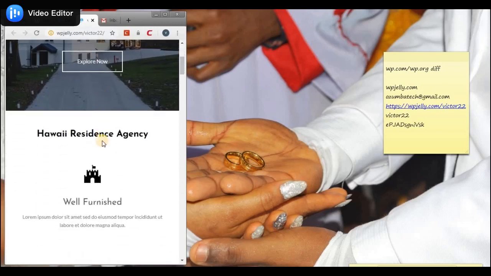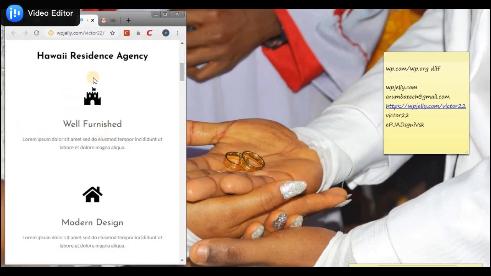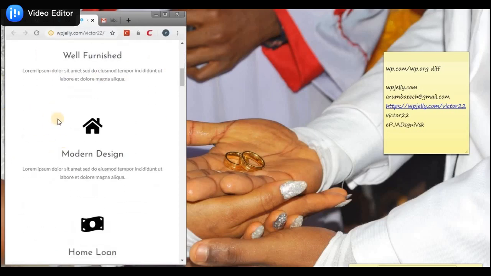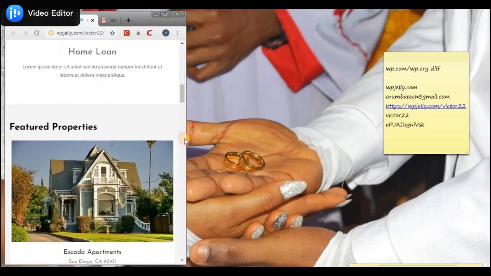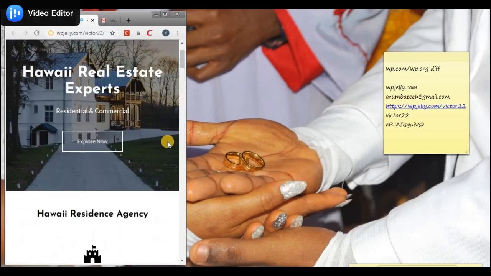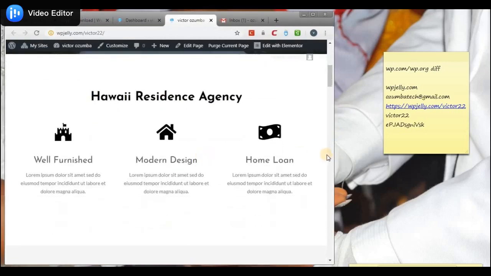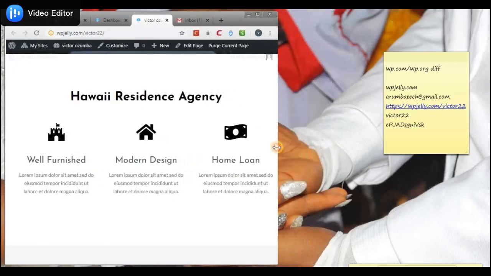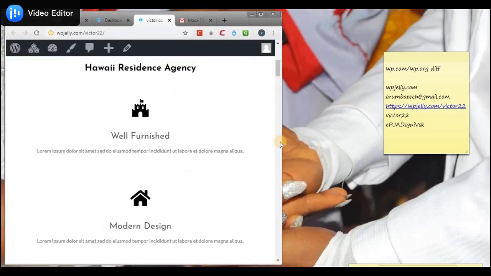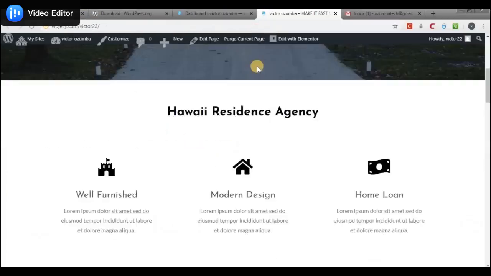And if you noticed, this particular block was 3 before, when I was on the desktop view, but now on the mobile view, as we are dragging it closer, it's changing view. So this is what it means for a website to be fully optimized or responsive. So WordPress is a very responsive environment.